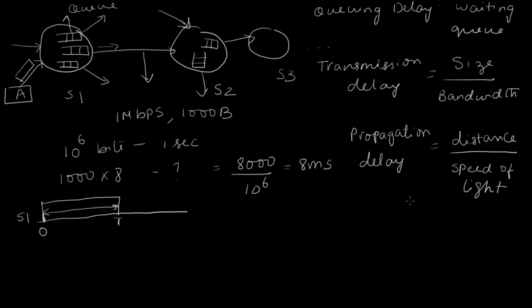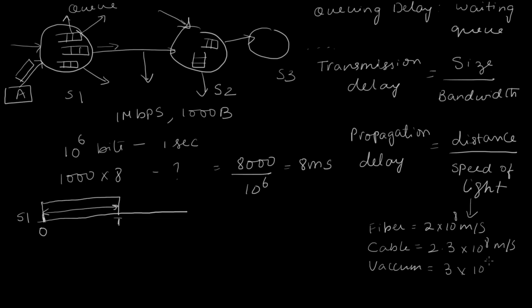Now the speed of light takes on different values. For example, if it is a fiber cable, the speed of light is about 2 into 10 to the power of 8 meters per second. And if it is a regular cable, Ethernet or something else, it may be 2.3 into 10 to the power of 8 meters per second. And if it were vacuum, this is something you probably know, it is 3 into 10 to the power of 8 meters per second. Now, if this distance is very long, naturally the propagation delay is also going to be rather high. So let me show the propagation delay on a timeline.